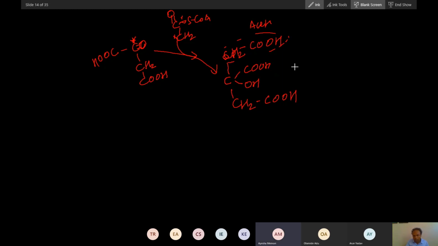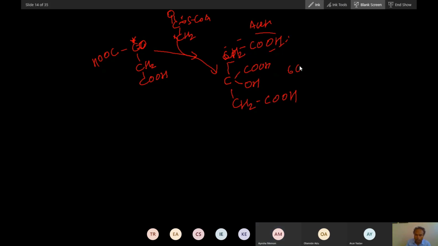It forms this 6-carbon compound. Can you see this 6-carbon compound? Yes, sir.